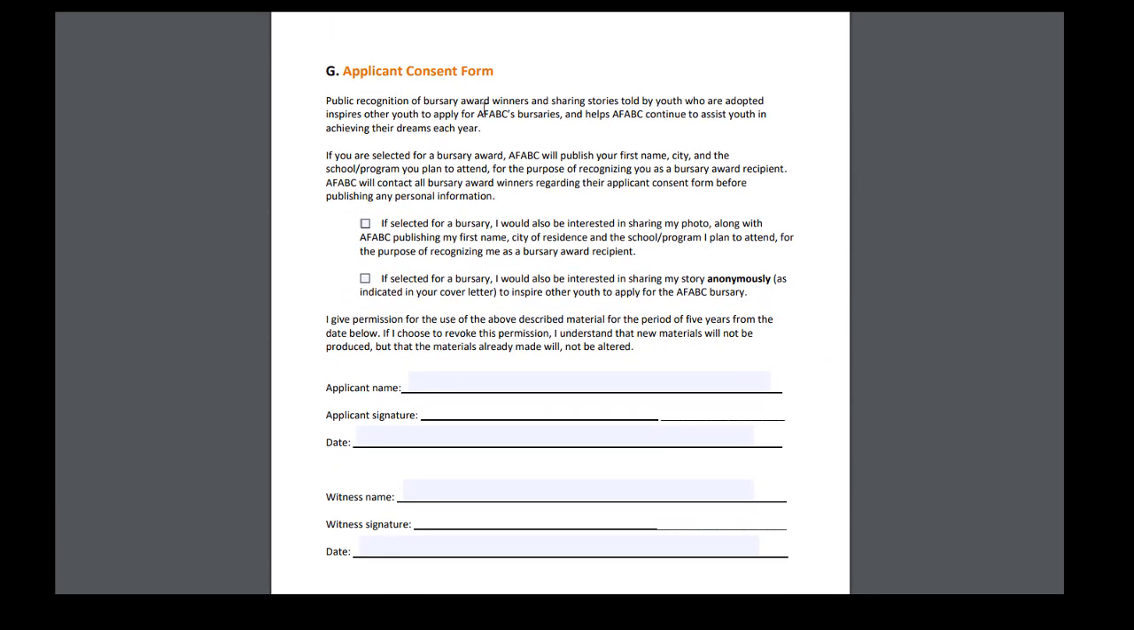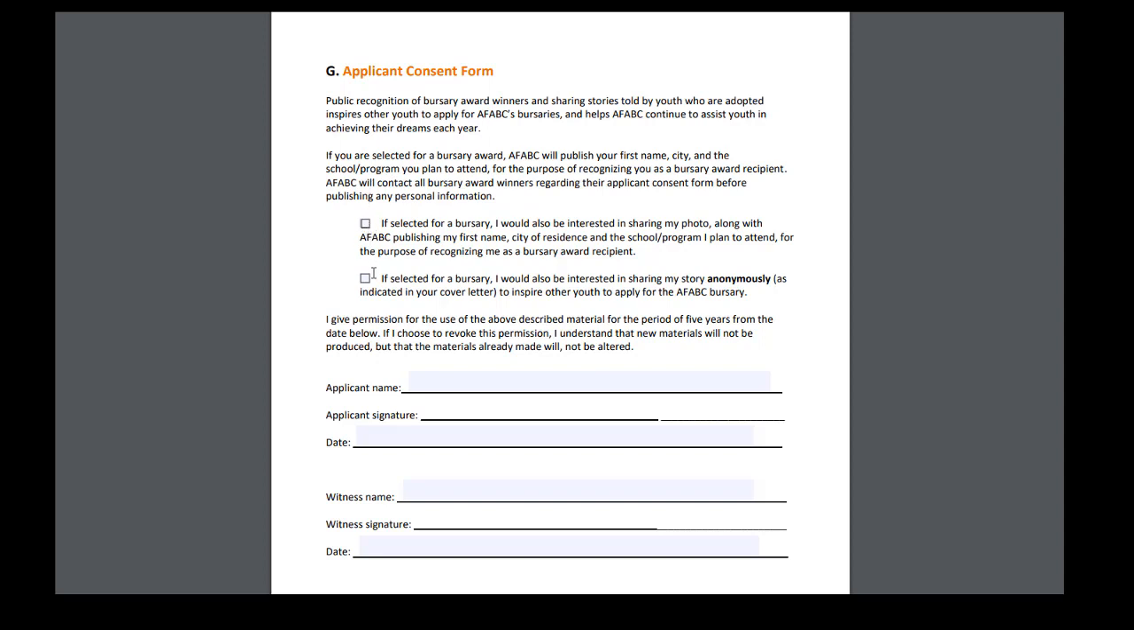The applicant consent form is a media consent form. So if you are selected for the bursary award, AFABC will publish your first name, city, and the school program you plan to attend for the purpose of recognizing you as a bursary award recipient. So we will contact all bursary award winners regarding their applicant consent form before we publish any personal information.